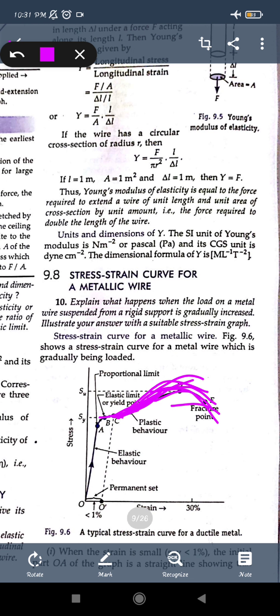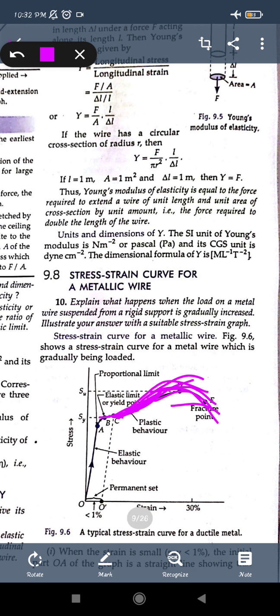If the force is applied beyond that point, the wire is not uniform anymore, and additional strain is also produced there. And finally the wire or rubber, any material which you are trying to stretch or apply stress on by applying the load, will permanently break. The point where it permanently breaks is said to be the fracture point.